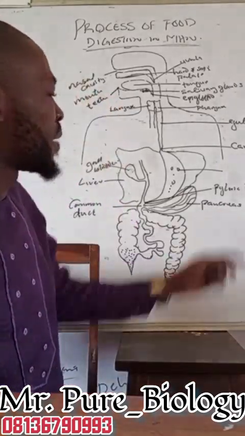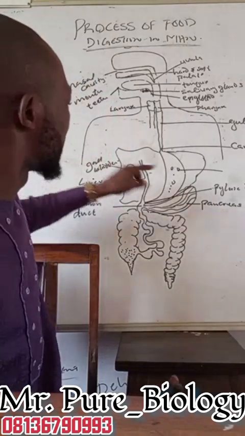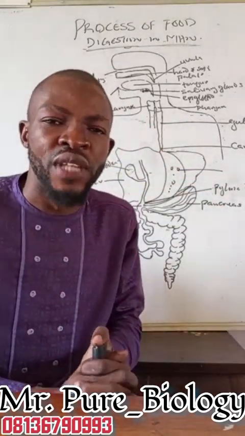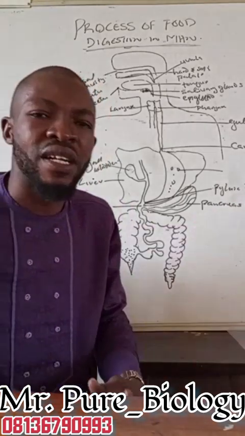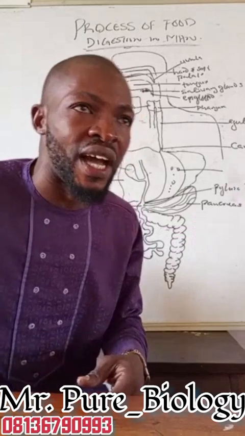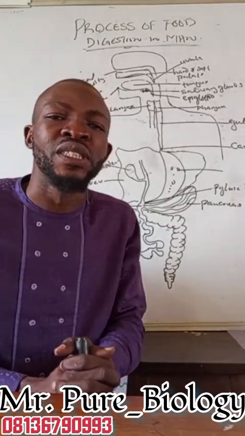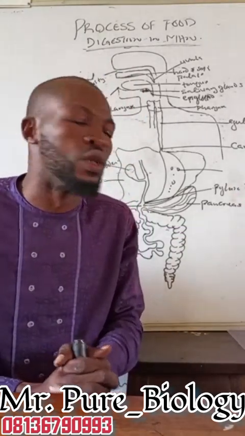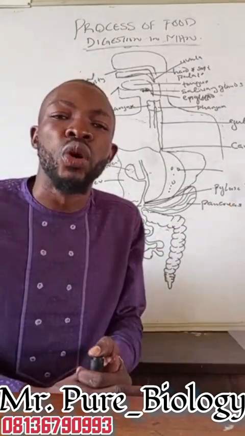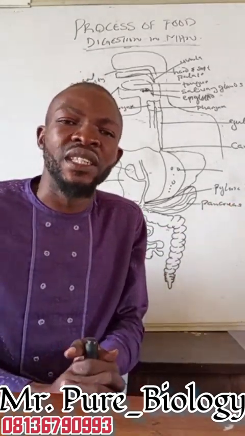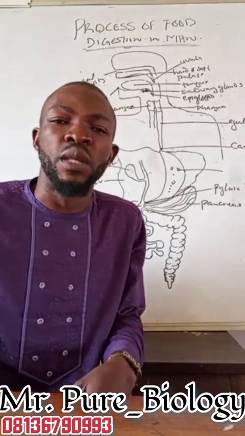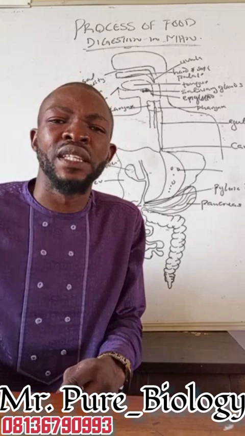Now, for the issue of the pancreas, we do refer to pancreas, gallbladder, and liver as accessory organs of food digestion. What is the function of the pancreas here? It is known to us that pancreas can serve as an endocrine gland, as it's capable of secreting both enzymes and hormone. But in the case of digestion now, pancreas will secrete 2 or 3 enzymes. And what are these enzymes? Enzyme number 1 is amylase. Enzyme number 2 is lipase, while enzyme number 3 is trypsin.